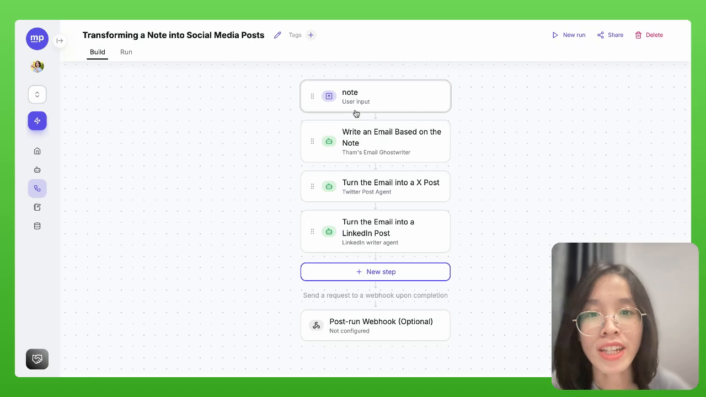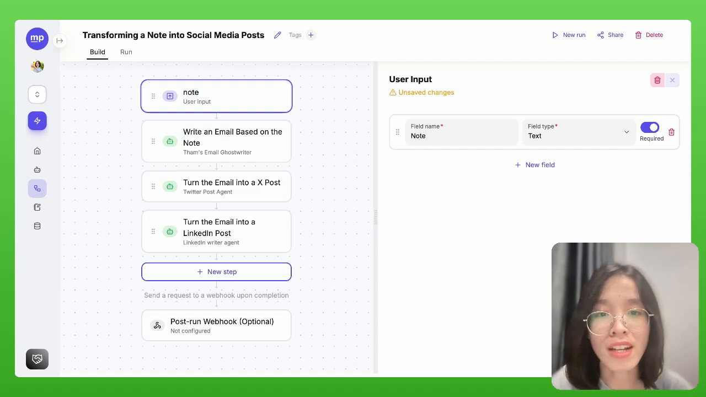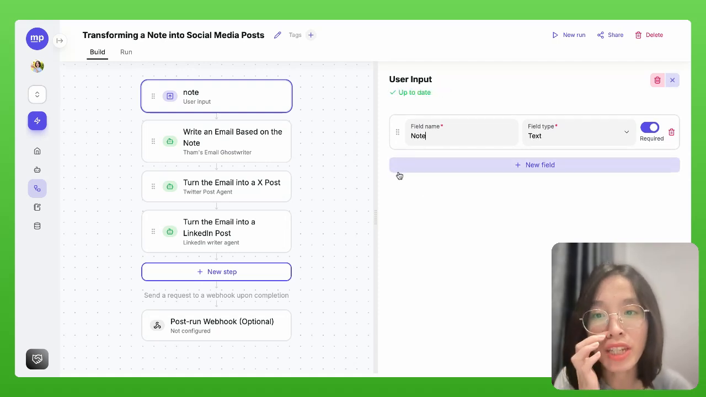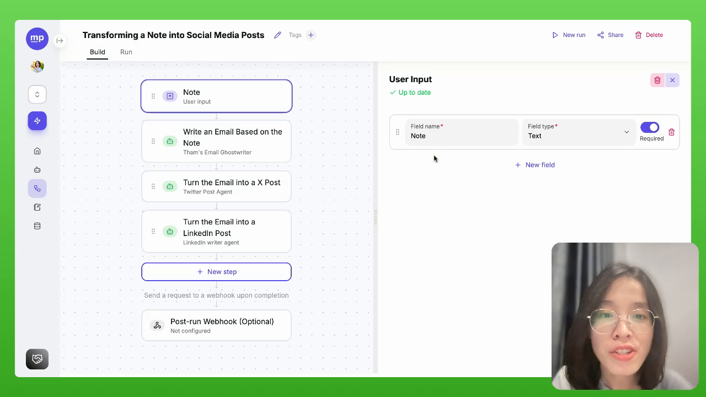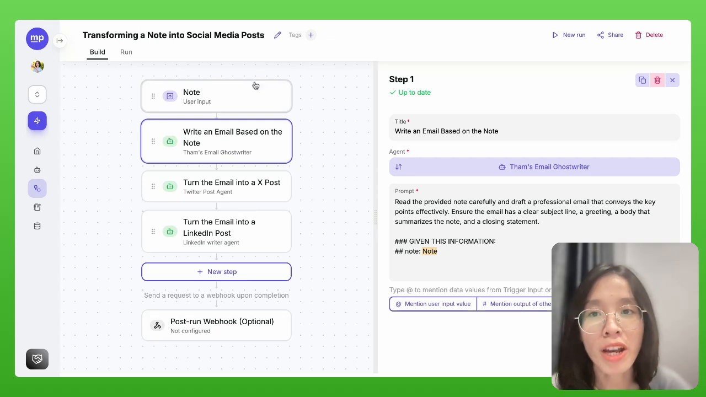Now we are redirected into the AI workflow builder, where you can further customize the AI workflow as needed. You can change the input a little bit. You can reorder the steps here. You can optimize the prompt for each. For me, I think this is good enough, so I can start using this AI workflow right away.